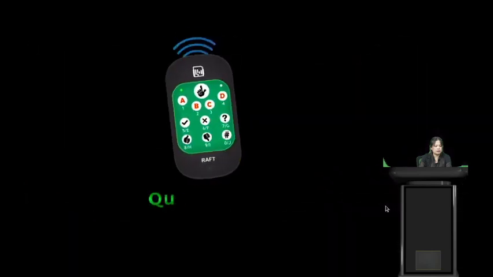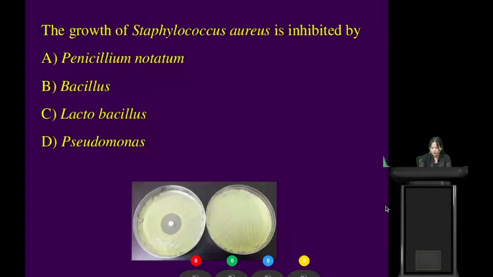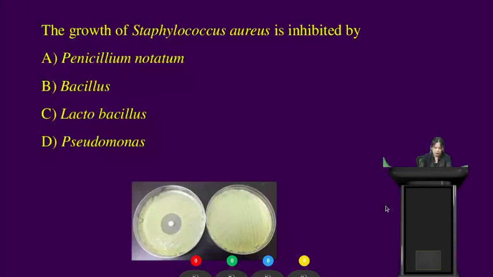All right, students, we have another question. Please get your rough devices ready. The question is, the growth of Staphylococcus aureus is inhibited by which of the following? I'm giving you 25 seconds for this question. Your time starts now. Option A is Penicillium notatum, option B is Bacillus, option C is Lactobacillus, and option D is Pseudomonas.